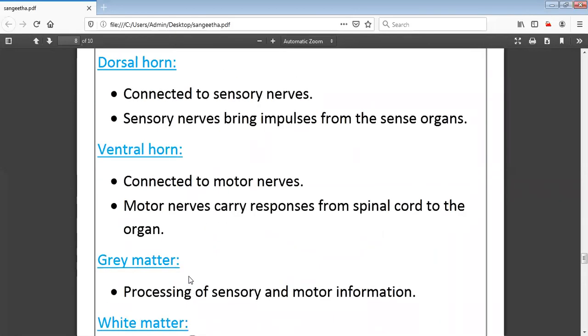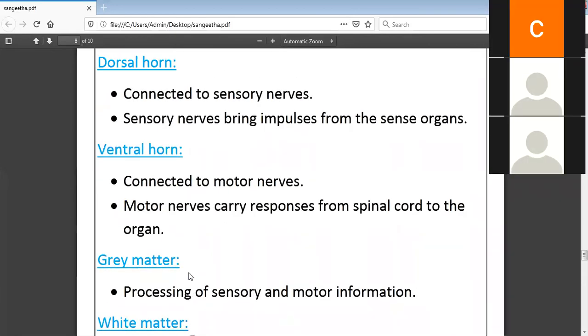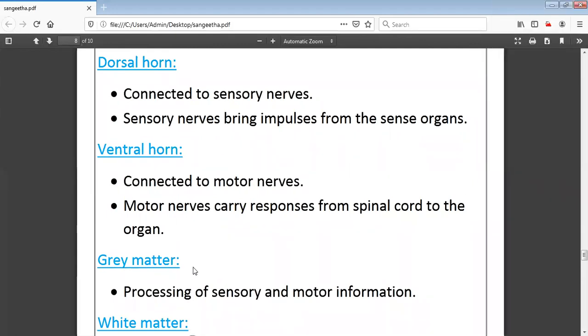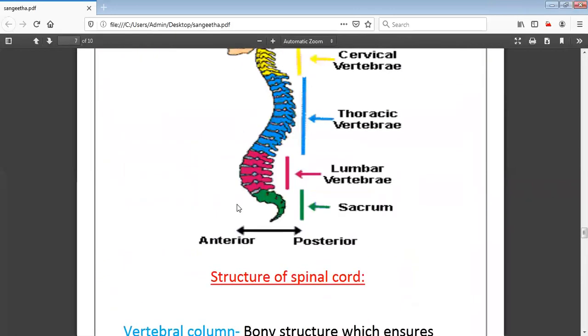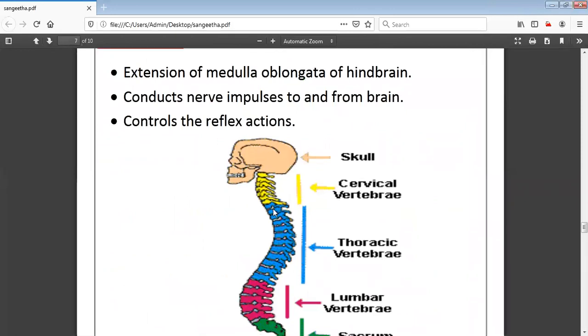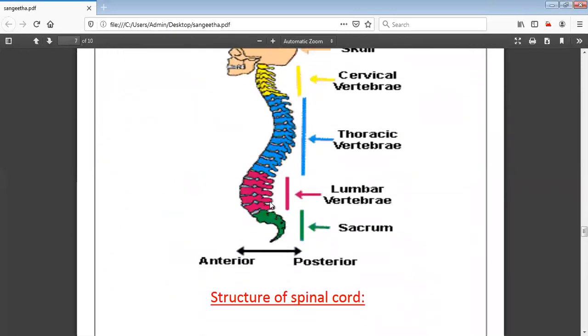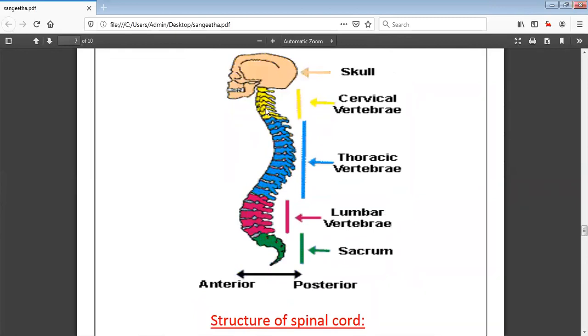And coming to the second point, what is the second point you will explain? The second point is about the nerve impulses. All the nerve impulses from as well as to the brain are carried with the help of the spinal cord, and it helps in the reflex action. When you come across the structure, we will explain that it has a vertebral column which is made up of bones which provides protection, and meninges, a 3-layer membrane inside after the bony structure.